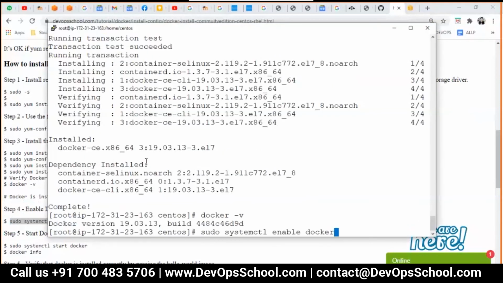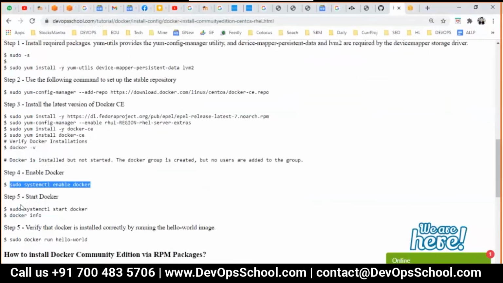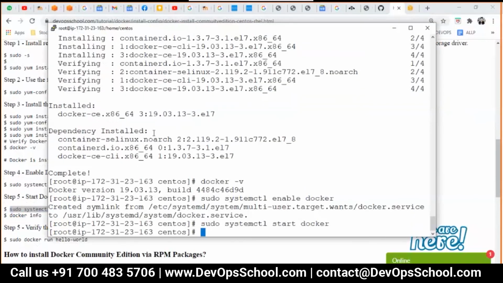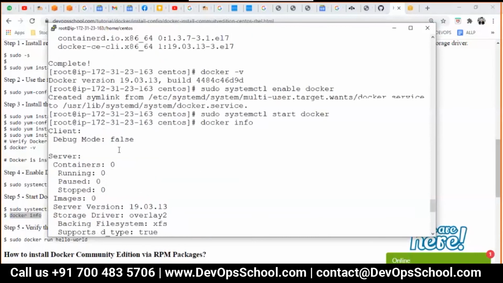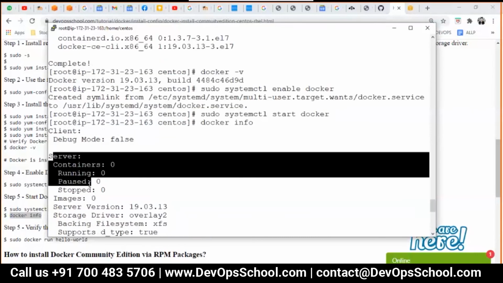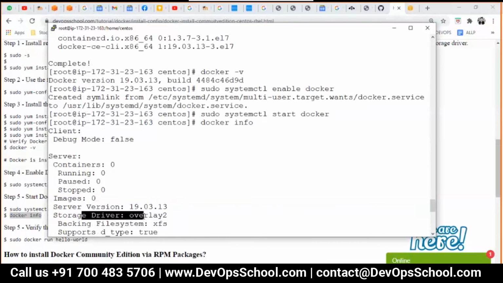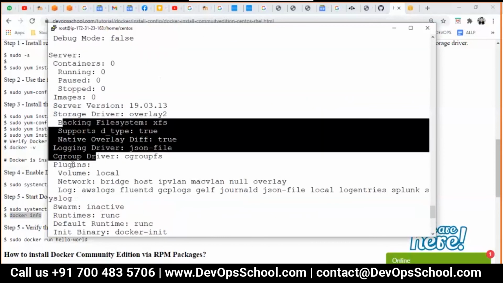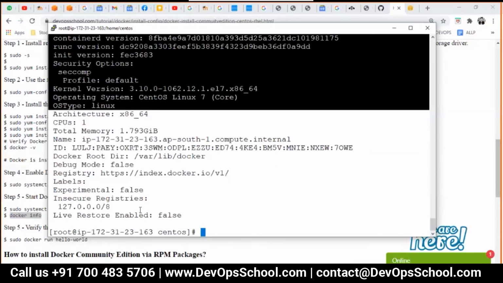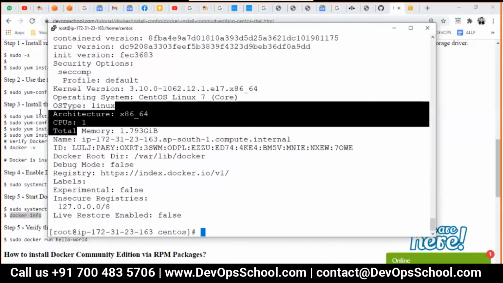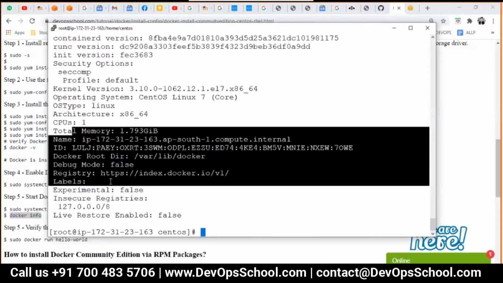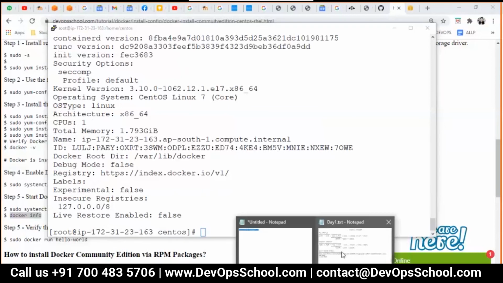Now I'm going to enable Docker, enabling it for tomorrow because we need it after restart, and start the service. Done. Can we do docker info? When I do docker info, you get to know so much information here. Images, server version. No matter whether you understand it or not, please go through each and every option and read it. It'll help you. Registry, Docker root, total memory, CPU, architecture, this, that, and all. So guys, Docker is installed.